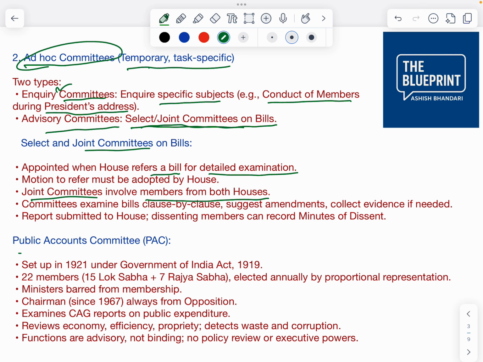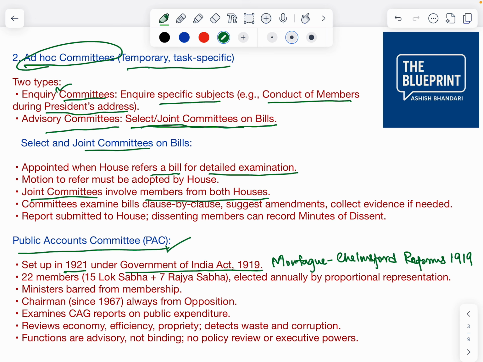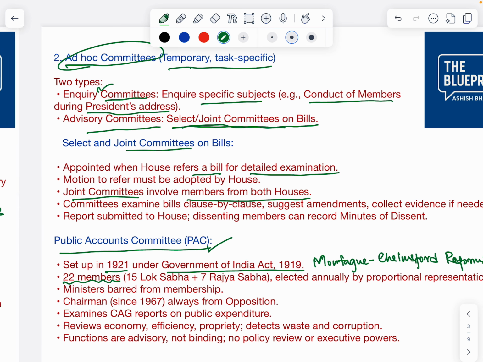So, Public Accounts Committee. This is a very important committee which was set up in 1921 under the Government of India Act of 1919. That was the Montague-Chelmsford reforms, which aimed to give representative government to India. Under it, the Public Accounts Committee was set up in 1921. There are 22 members in the Public Accounts Committee. This is one of the financial committees.